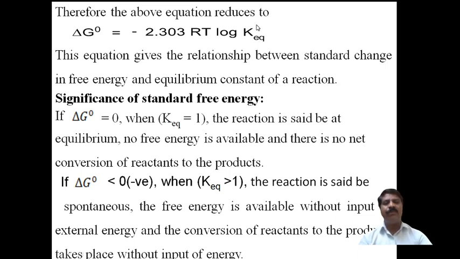Then the log of it is a definite positive value. After multiplication by the negative sign, we get a totally negative value.